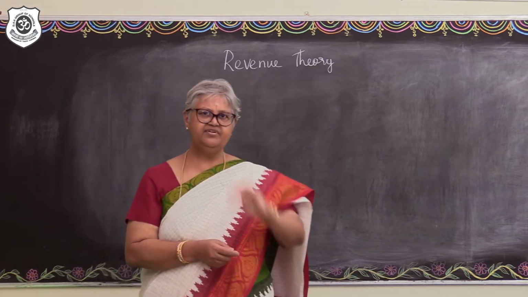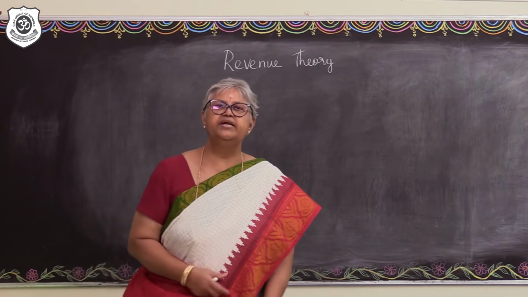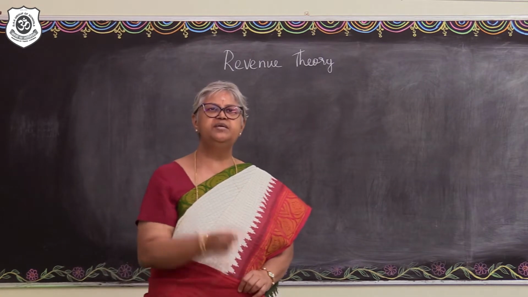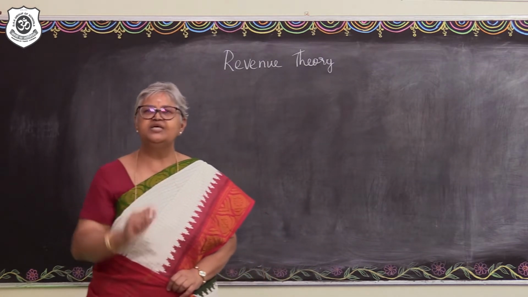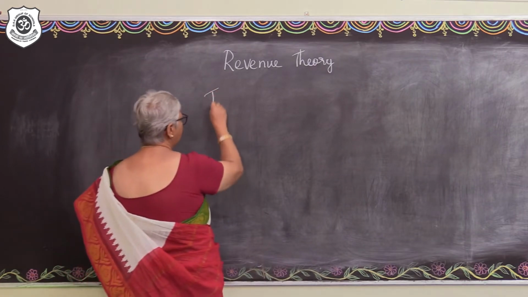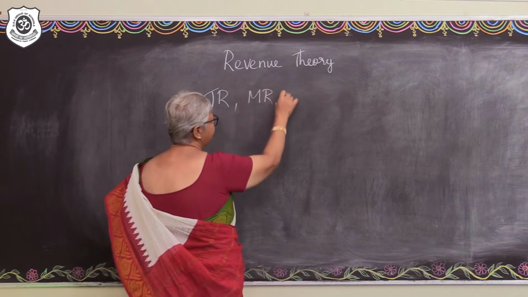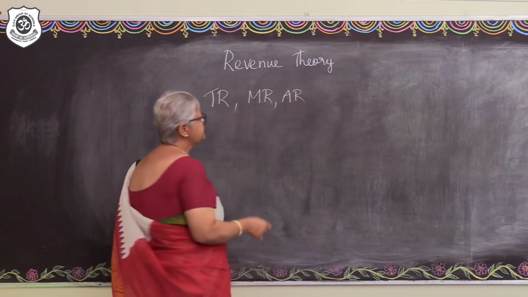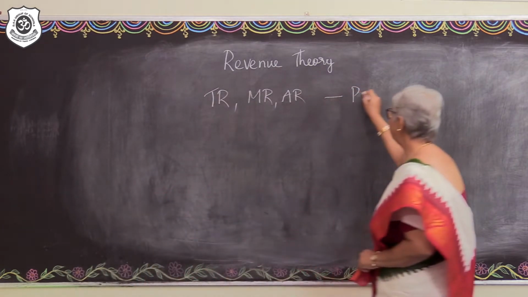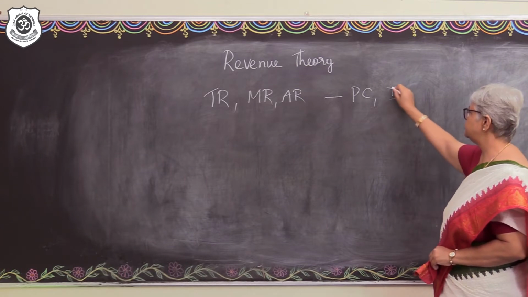The word revenue should make great sense to an entrepreneur, even as profit maximization is going to be one of the major concerns. So the total revenue, marginal revenue and the average revenue are discussed in great detail as part of perfect competition and also as part of imperfect competition.